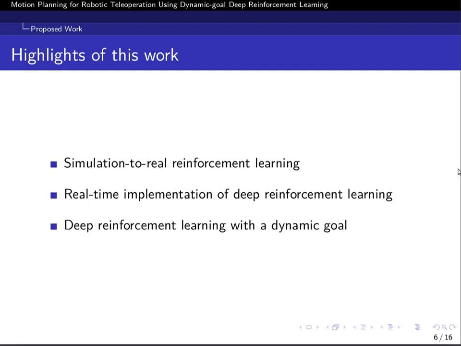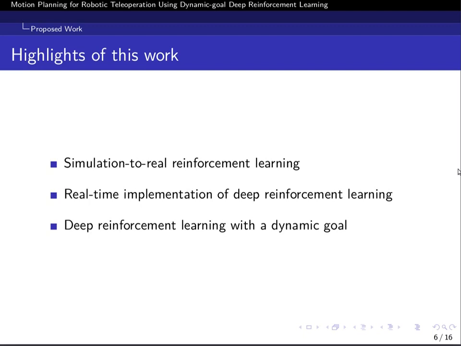Not many people did it on a real robot, because it's not easy to communicate with industrial robots without delay and in real time, especially when you are using a deep learning model, which needs a lot of computations.